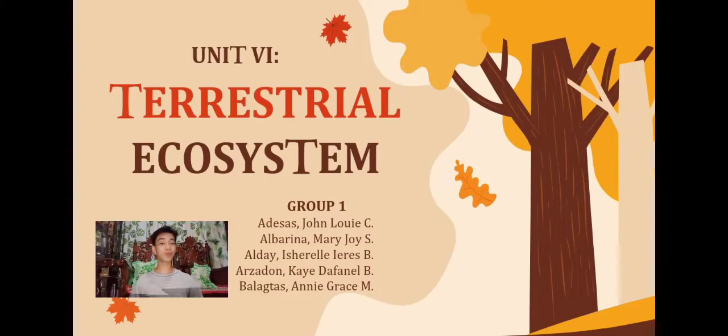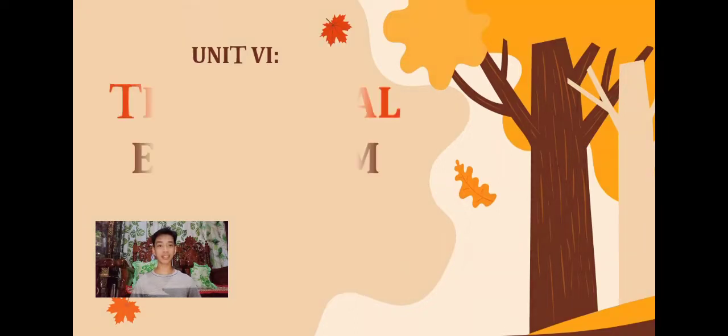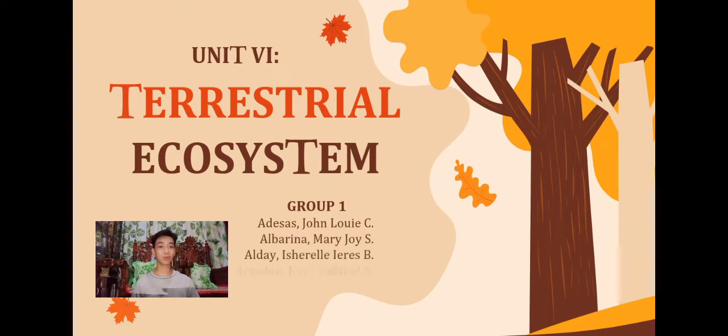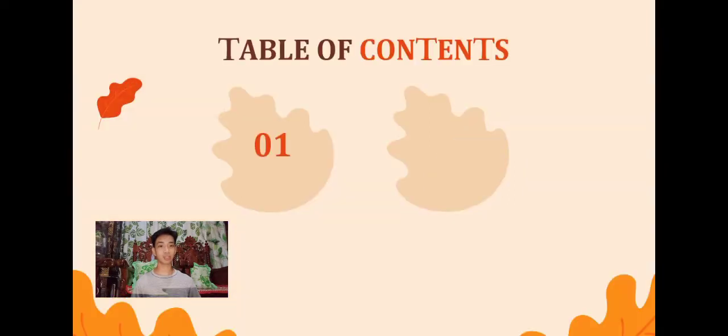Good day everyone, we are group number 1 and in this video, we will be going to discuss unit 4 which is Terrestrial Ecosystem. By the way, I'm John Luis Adesas of BSED2C and before we proceed to our discussion, alamin muna natin yung mga content under this topic, Terrestrial Ecosystem. So number 1, desert and number 2, grassland.